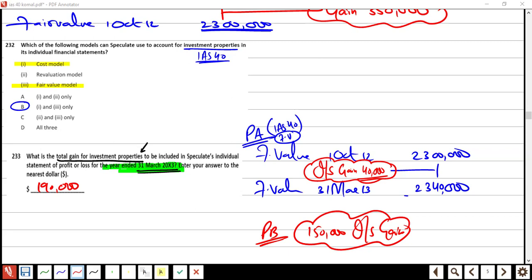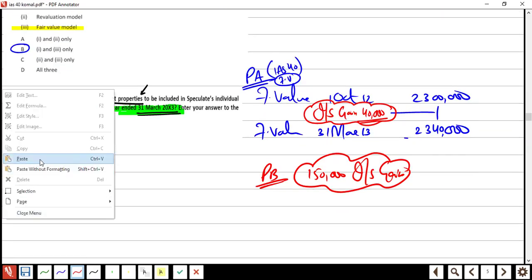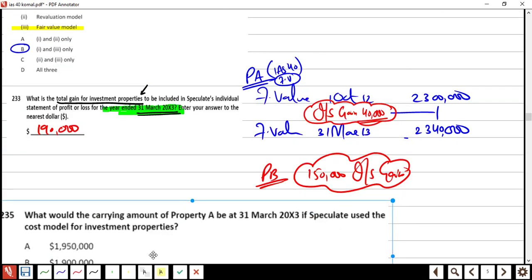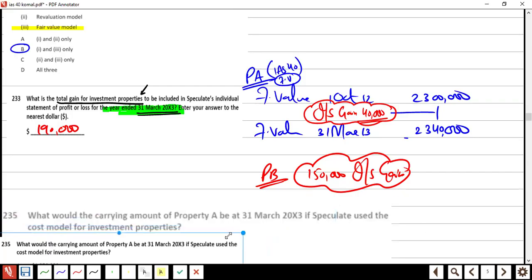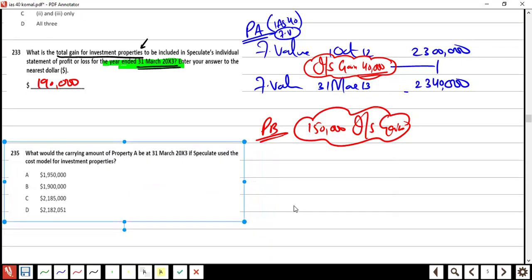And I am going to paste the next one, the last one. As per sequence it is the fifth number, 233, then 235, because we are ignoring the one in between.